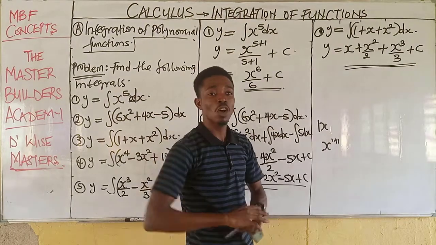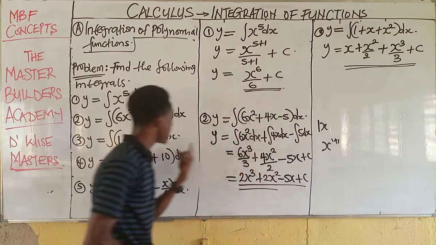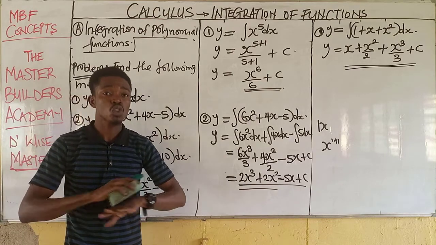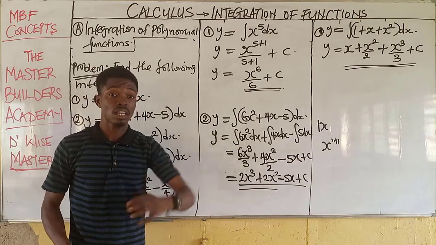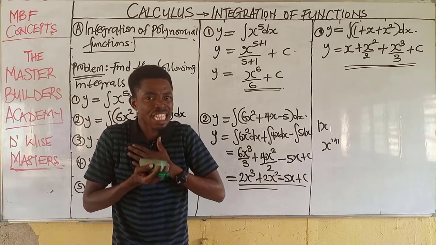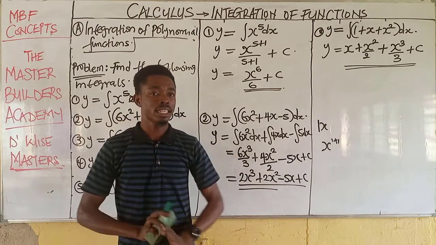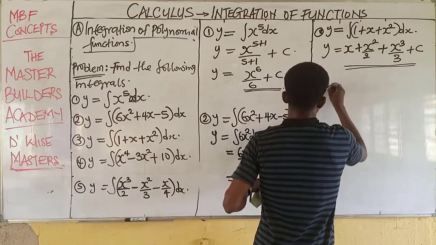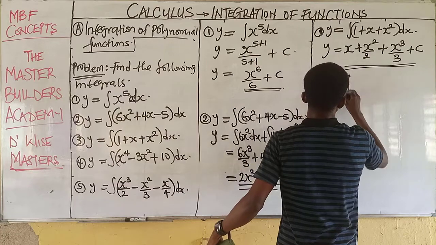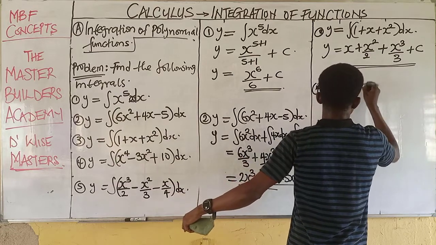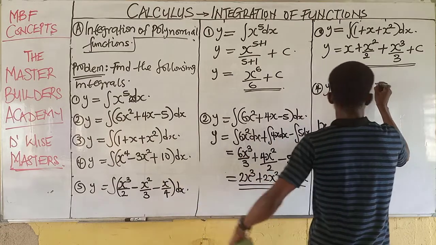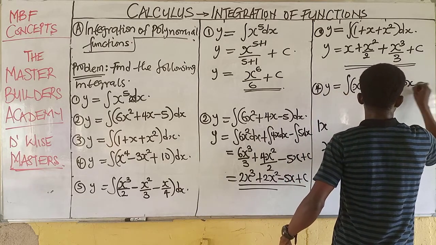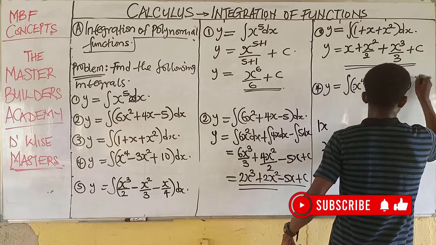Now, we can head on to solving question number 4. You see that this thing is very, very easy. So easy. All you just need to do is to understand the function that you are dealing with. Now, question number 4. We have that y is equal to the integral of x raised to the power of 4 minus 3x raised to the power of 2 plus 10x, 10 all dx.